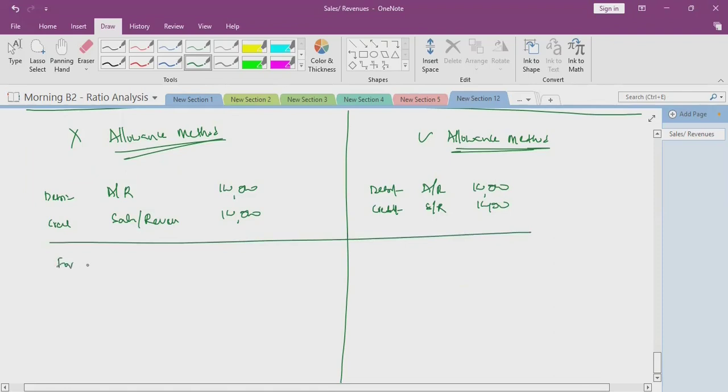For creation of allowance, here we are not following allowance, so no entry. For creation of allowance, here we are following the allowance method, so the entry is debit bad debt and credit allowance for credit losses.